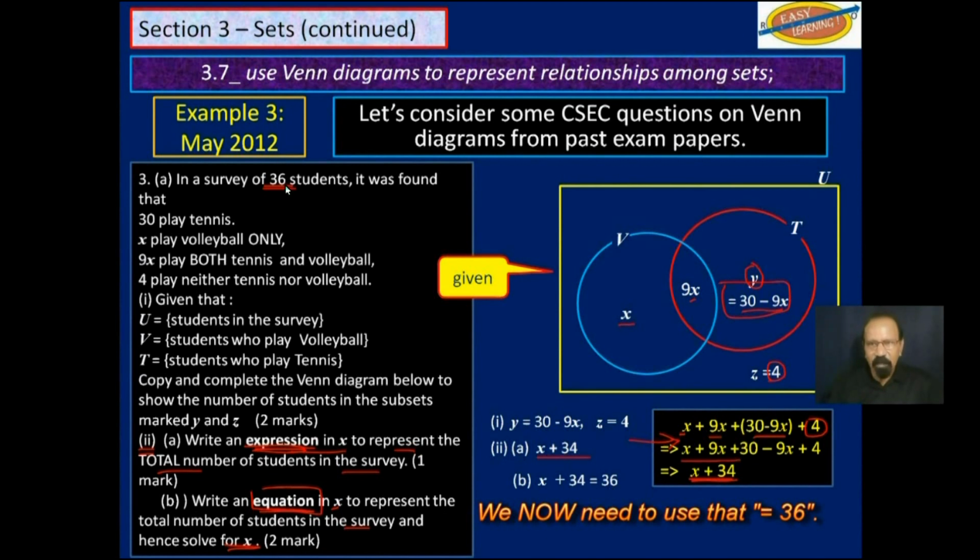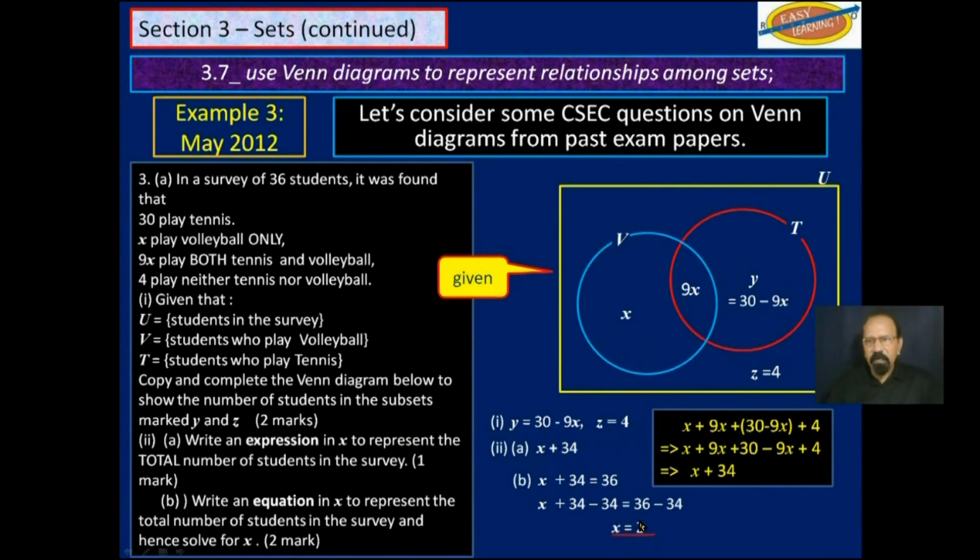That is to say, this here is equal to 36 because this is everybody in the survey, and everybody in the survey is 36. So our equation is X plus 34 is equal to 36. We will solve this equation and we will get X is equal to 2.